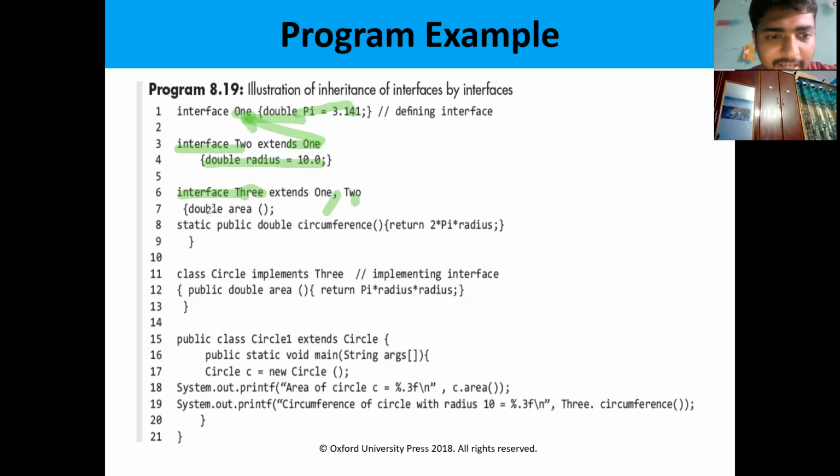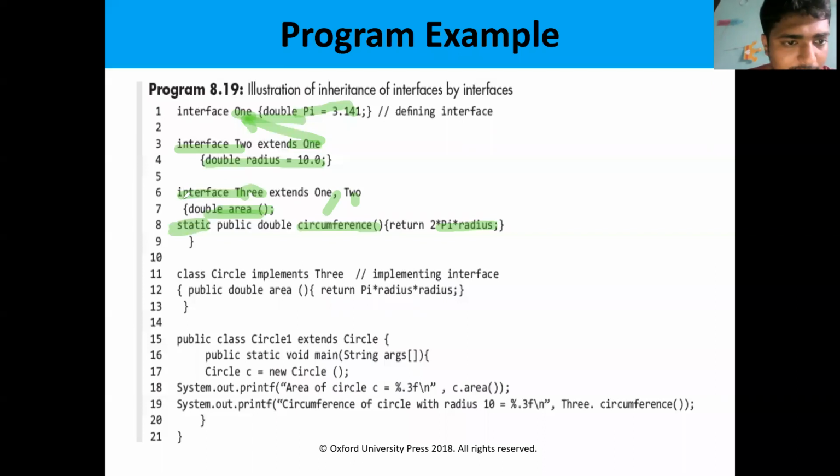Here I am defining the method area. This is the abstract method. I am not defining the area here. Then I am defining another method, circumference. If you want to define this method, we need either the static keyword or the default keyword. So I am returning 2 pi r, the circle circumference, 2 pi r.